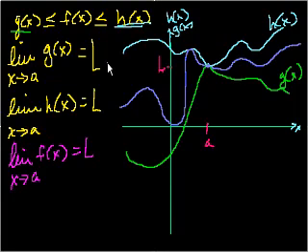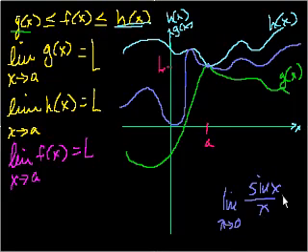And now we will use that to prove that the limit as x approaches 0 of sine of x over x is equal to 1. And I want to do that, well, one, because this is a super useful limit. And then the other thing is, sometimes when you learn the squeeze theorem, you're like, oh, well, that's obvious, but when is it useful? And we'll see. Actually, I'm going to do it in the next video since we're already pushing 8 minutes. But we'll see in the next video that the squeeze theorem is tremendously useful when we're trying to prove this.